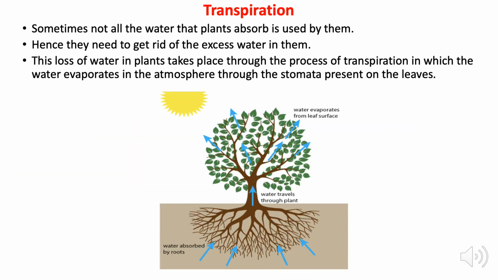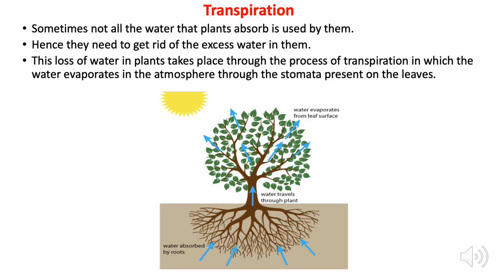Now, a very important process, transpiration. Sometimes not all the water that plants absorb is used by them. Hence, they need to get rid of the excess water. This loss of water in plants takes place through the process of transpiration, in which the water evaporates into the atmosphere through the stomata present on the leaves. Stomata are tiny pores present on the leaves that allow the movement of gases and water through them.